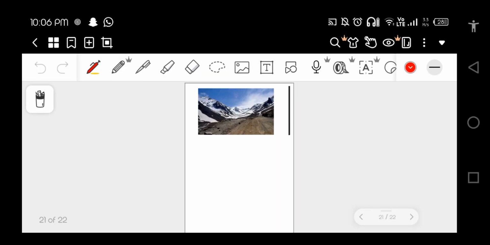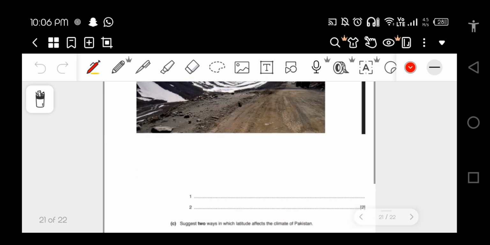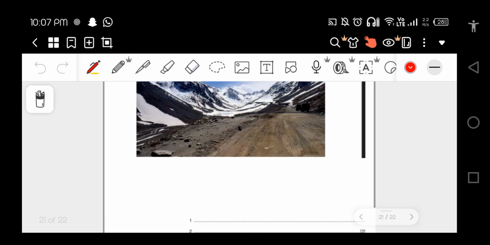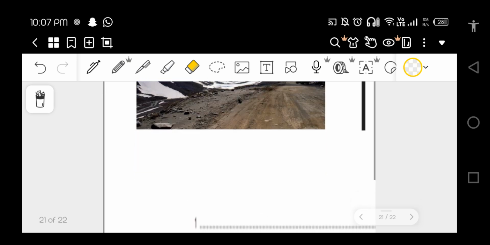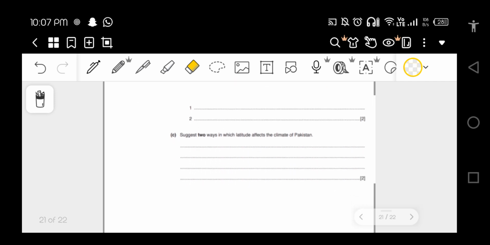Next question. I don't know what this question is about. I can't see the question above, so it's a missing question. So what we can do is take the next question.